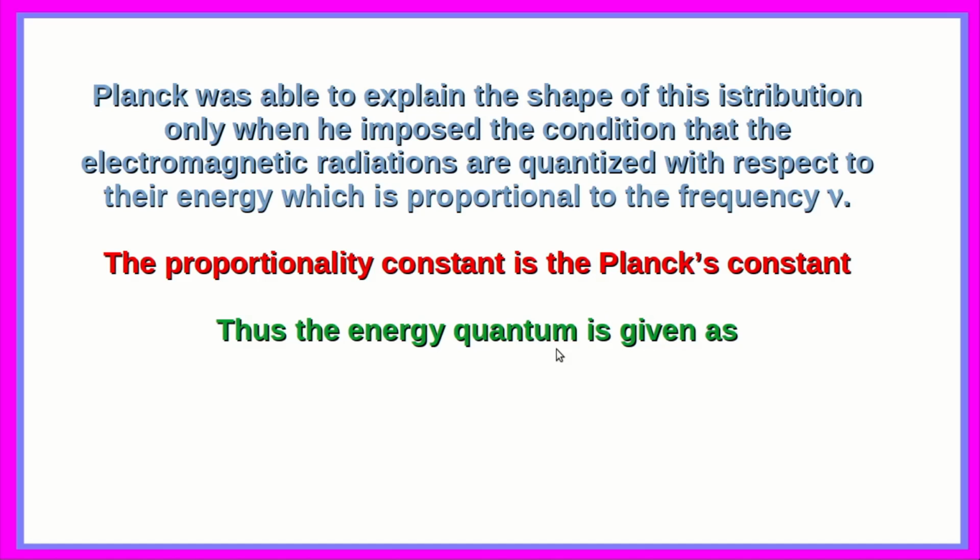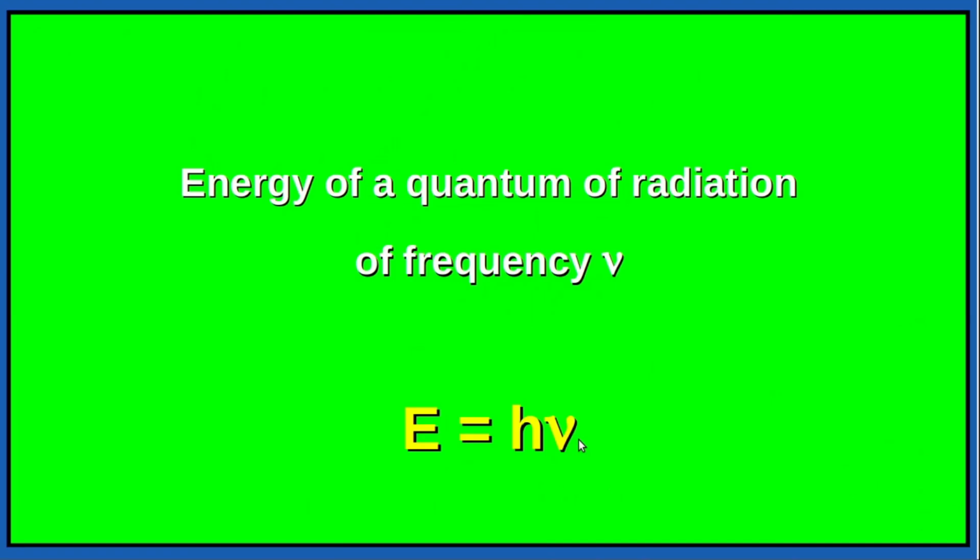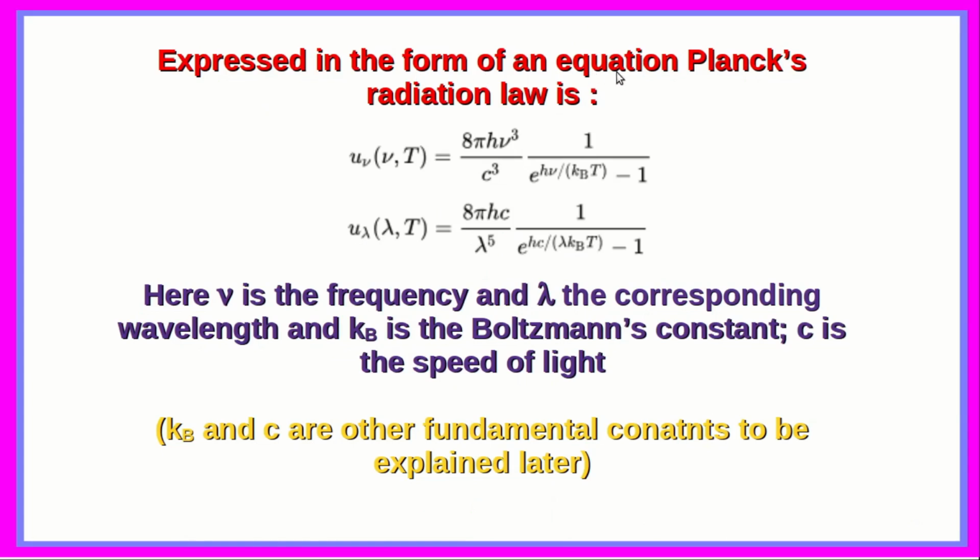Thus, the energy of the quantum is given as E = hν, where ν is the frequency of the radiation. Expressed in the form of an equation, Planck's radiation law is U(ν, T) = (8πhν³/c³) × 1/(e^(hν/kBT) − 1), and expressed in terms of lambda and T, the wavelength and temperature, this is given by (8πhc/λ⁵) × 1/(e^(hc/λkBT) − 1).